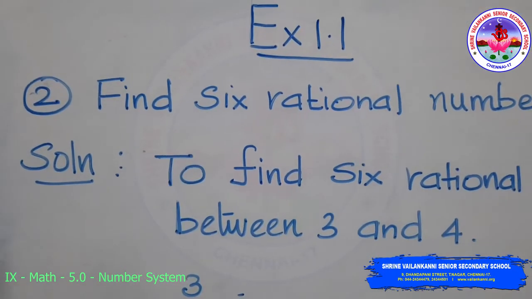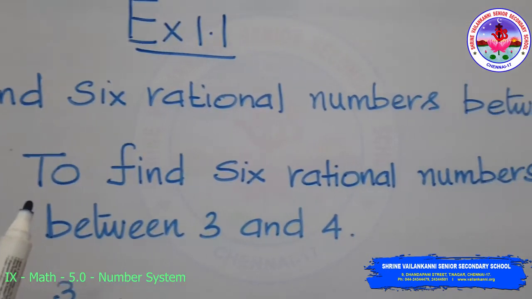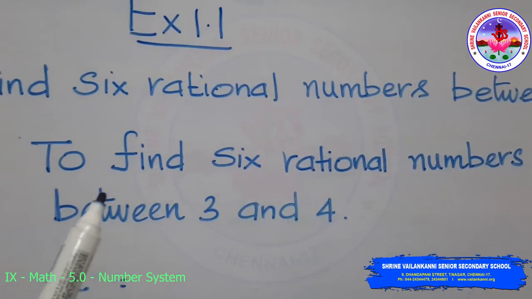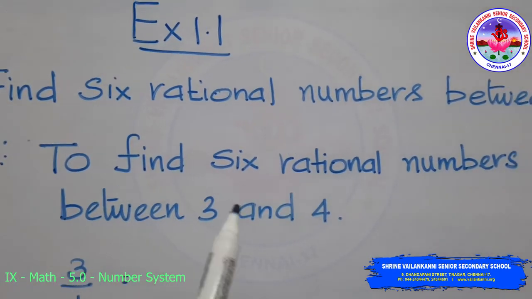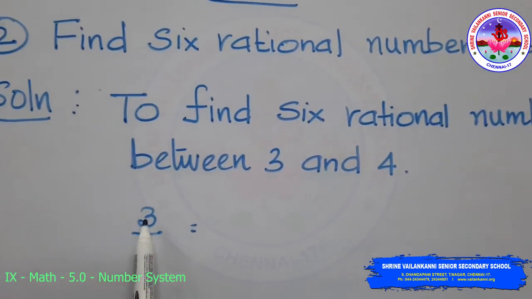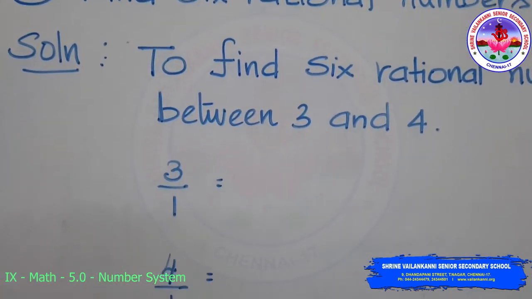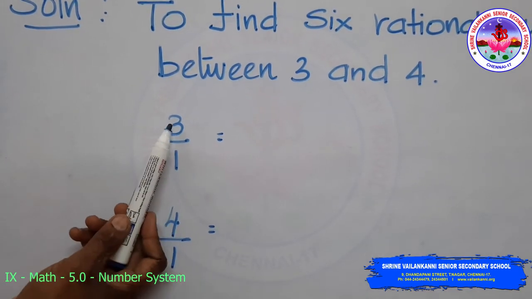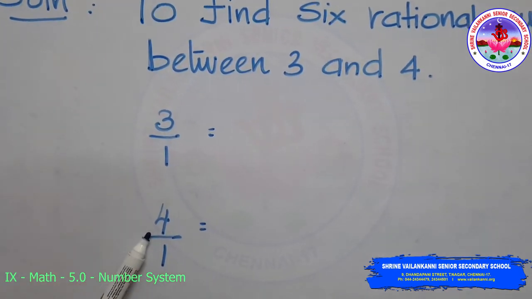Second problem: find 6 rational numbers between 3 and 4. So we need to find the 6 rational numbers between 3 and 4. Coming to the solution, I am writing 3 as 3 by 1 and 4 as 4 by 1. So we need to find a rational number between this fraction and this fraction.